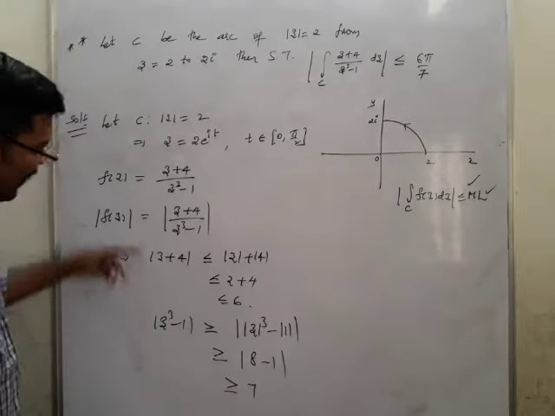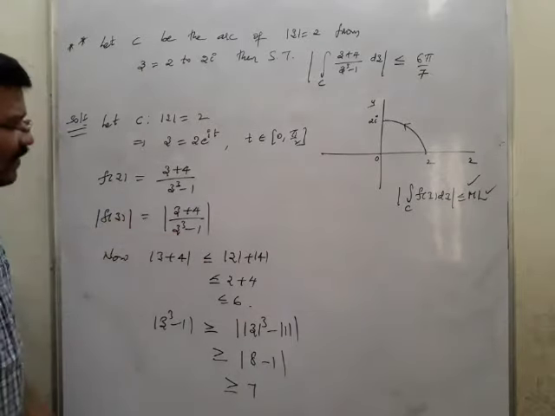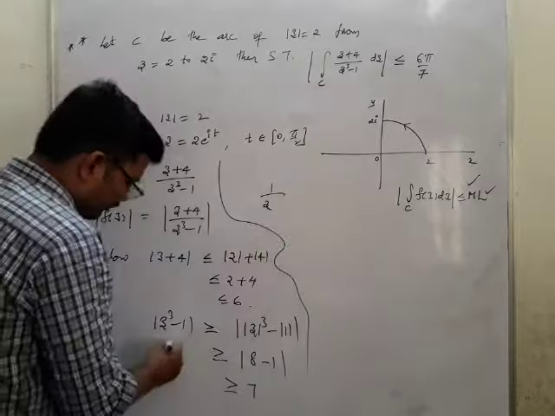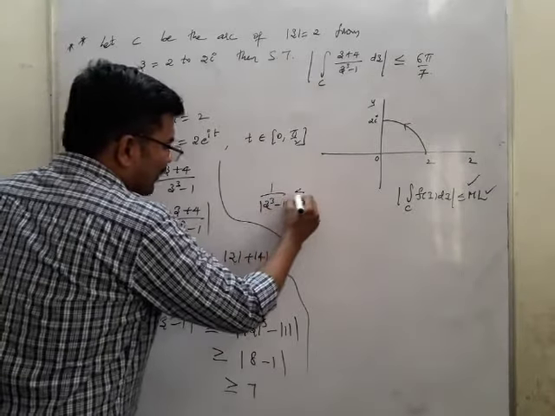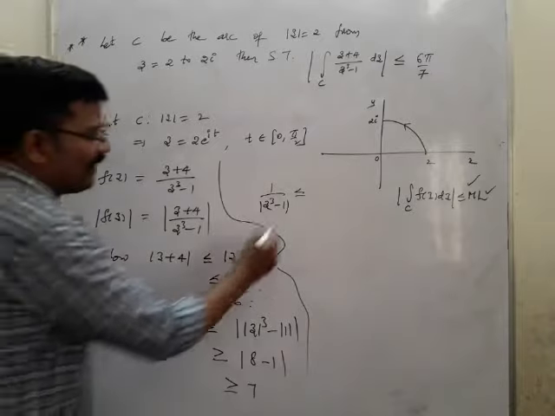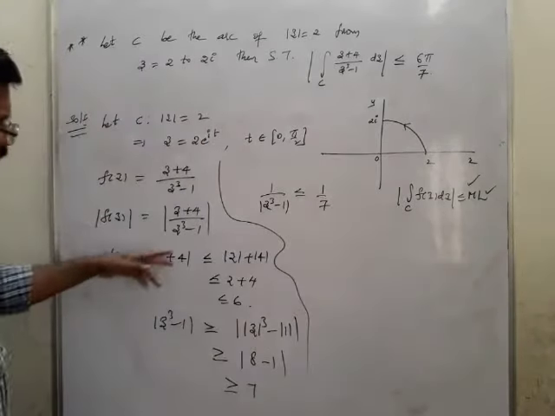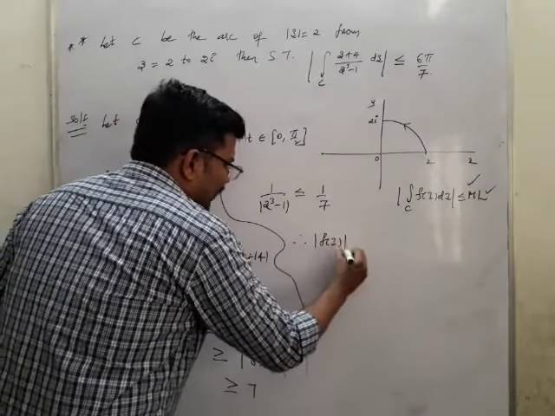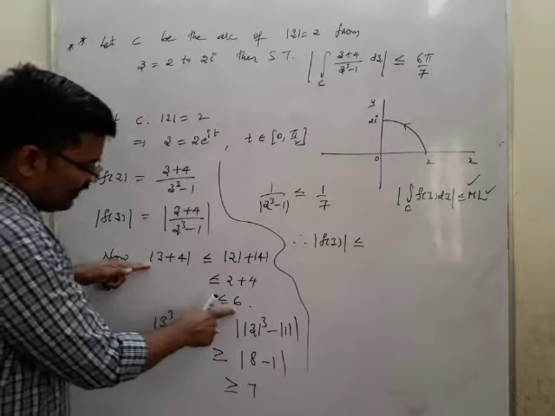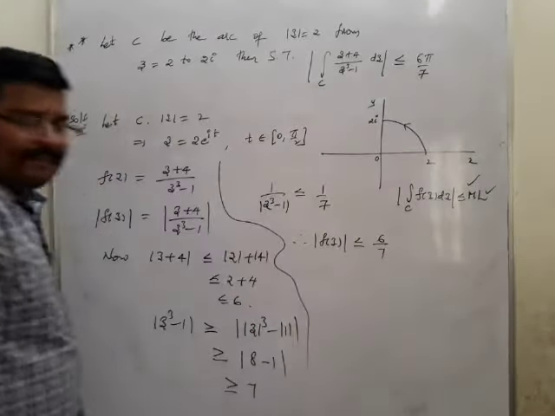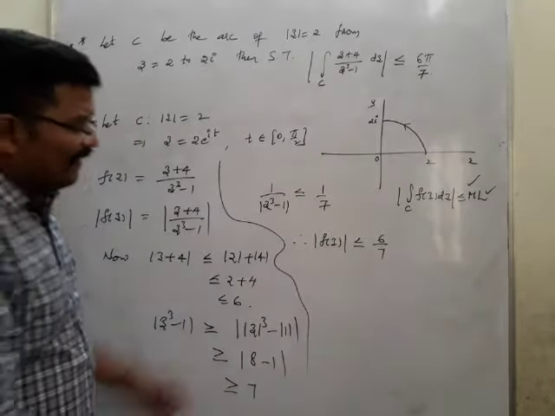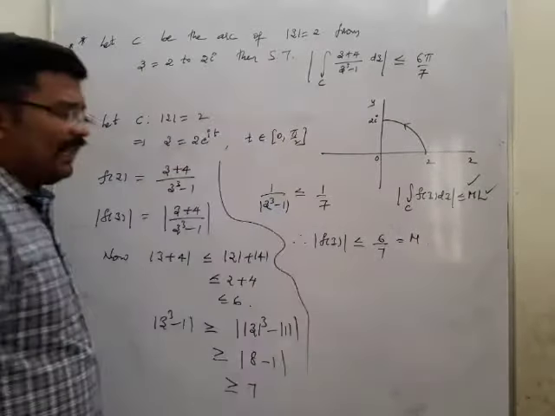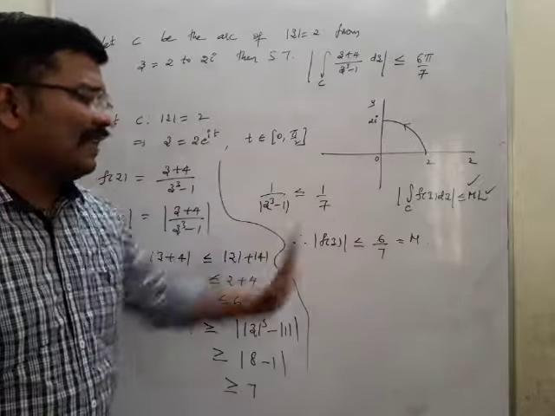But what should I get now? I should get 1 by z cube minus 1. So I'll write 1 by mod z cube minus 1 is less than or equal to, because it's greater than now, so if you divide it will be less than, that is 1 by 7. Combining both, therefore mod f of z is less than or equal to, the first value is 6, the other value is 7. This is the value we have. According to the theorem, this is equal to some M. Now I got M as this.